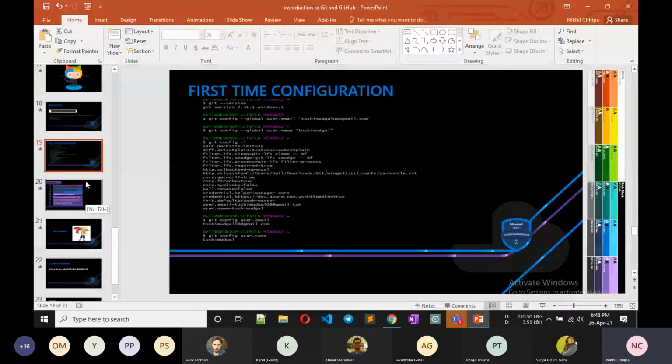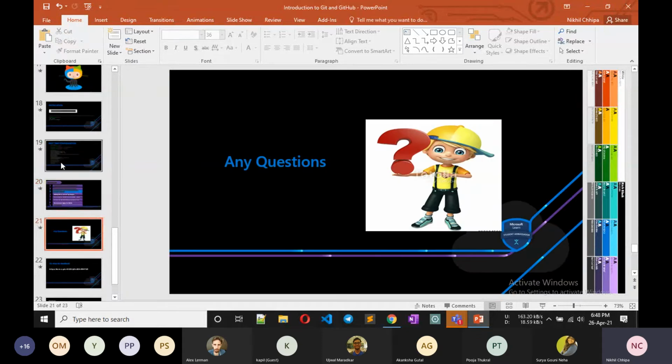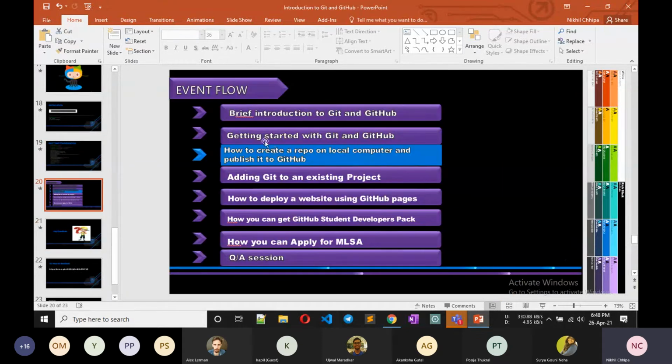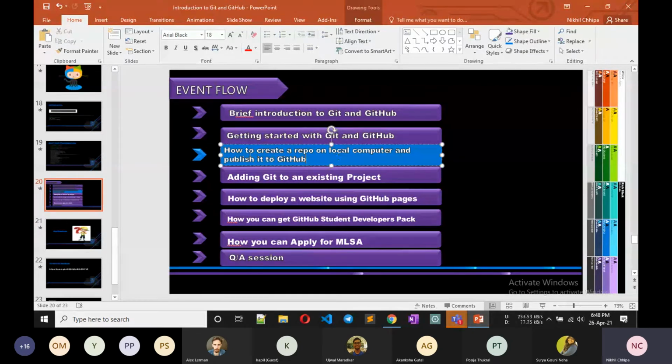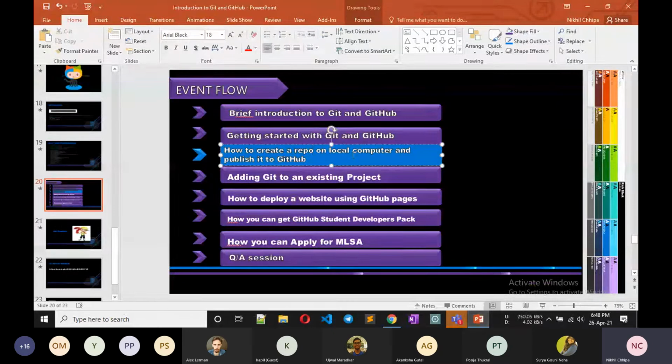Okay, then we'll come here. So now I'll show you how to create a repo on a local computer and publish it to GitHub. First of all, I'll tell you what a repository is. A repository is just like a project folder.